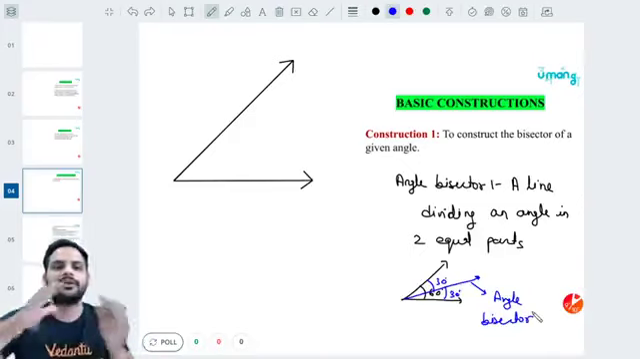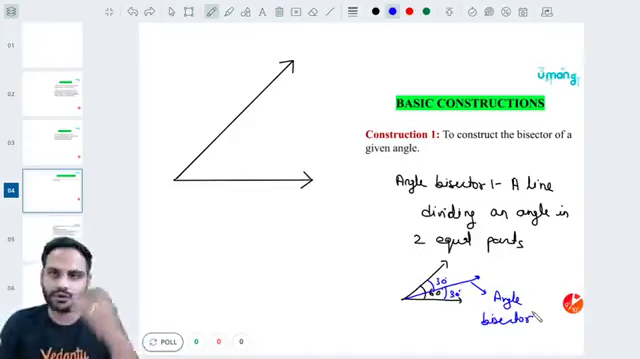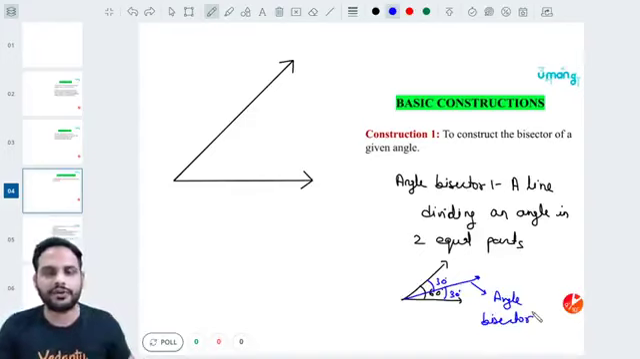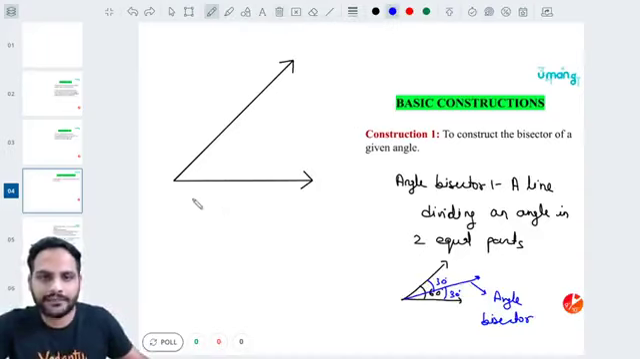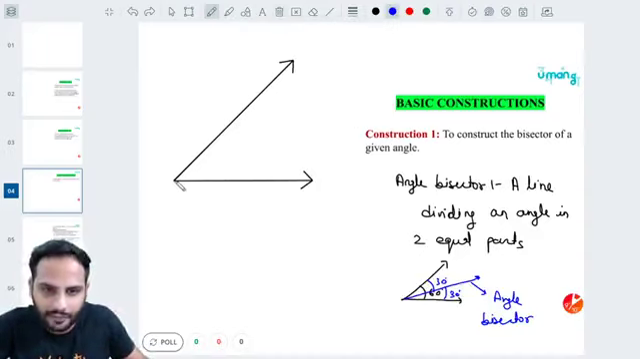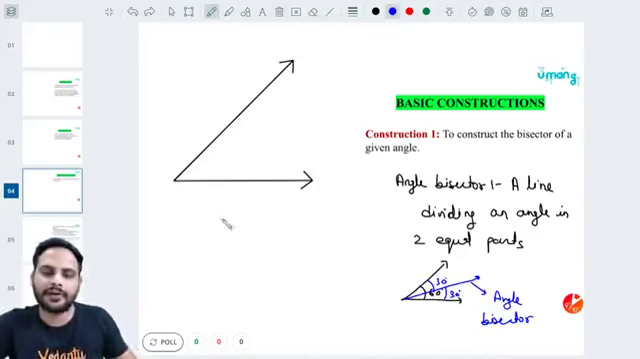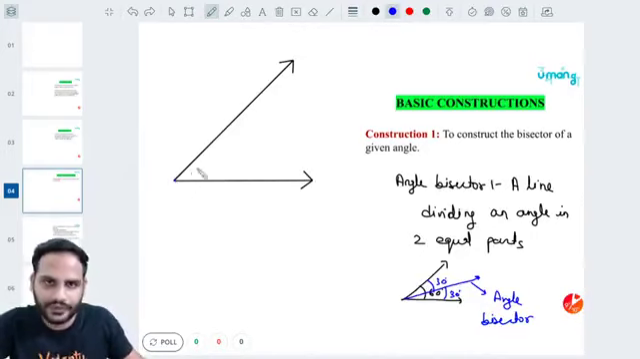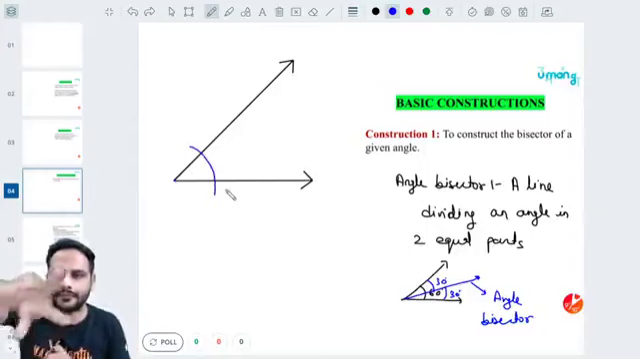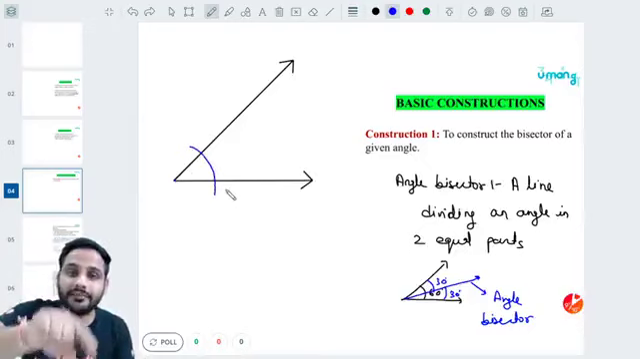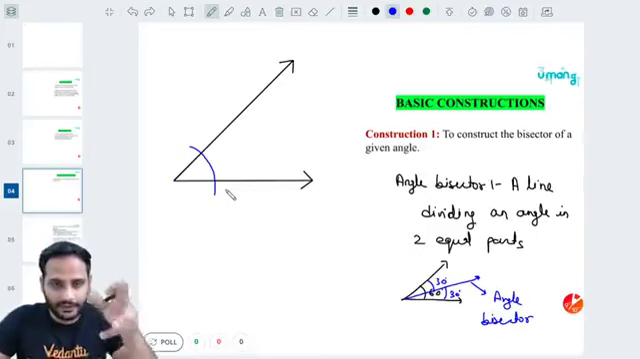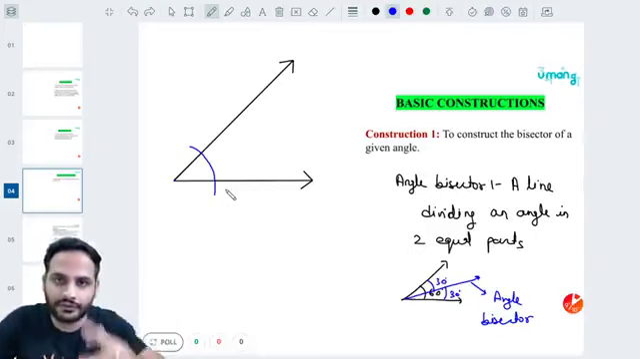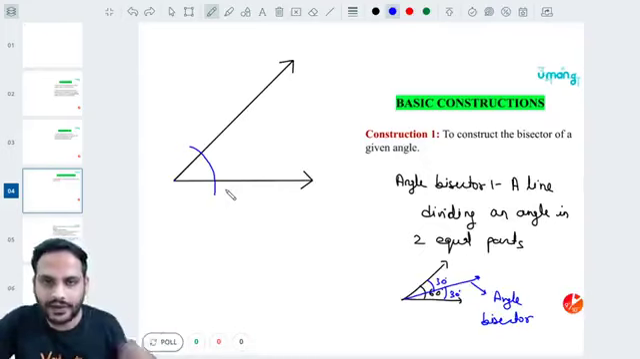So the line which divides the angle in 2 equal parts will be the angle bisector. How do I draw the angle bisector of any angle, acute or obtuse? For that, you need to take your compass. Keep the tip of the compass at the vertex, and draw one arc, something like this, intersecting both the arms. This is how you will make one arc intersecting both the arms.